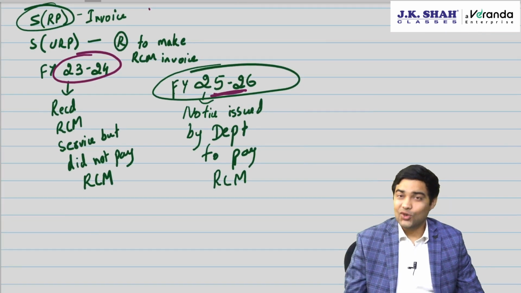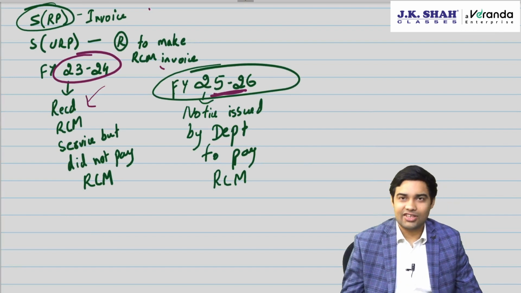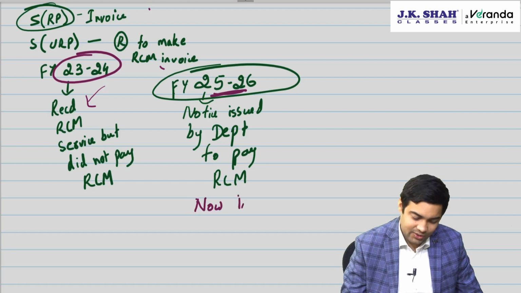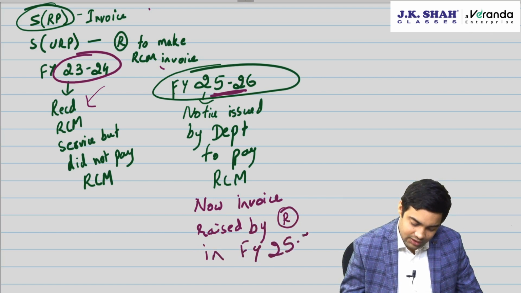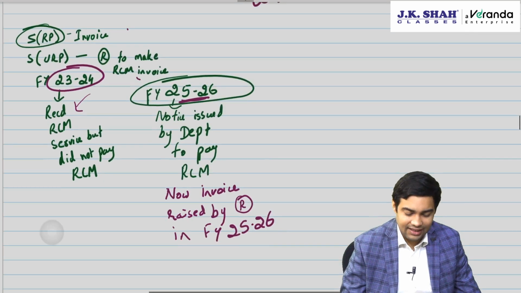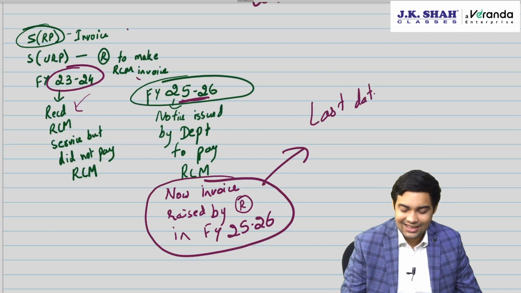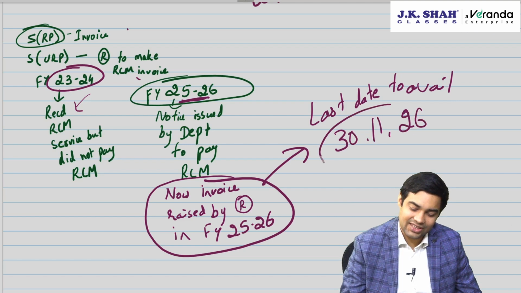Would you believe? CBIC has said that in 23-24 you were not aware, so you have not raised the invoice. Now you raise the invoice. Now, if the invoice is issued by the recipient in 25-26, then in that case the last date to avail ITC will be 30th November 2026.